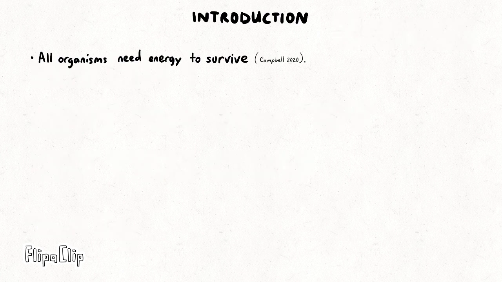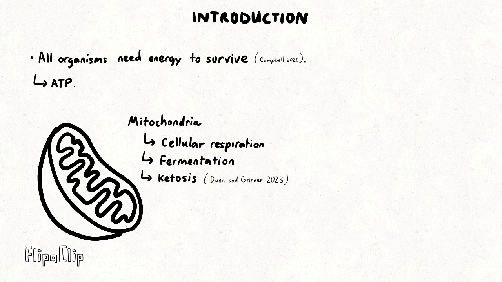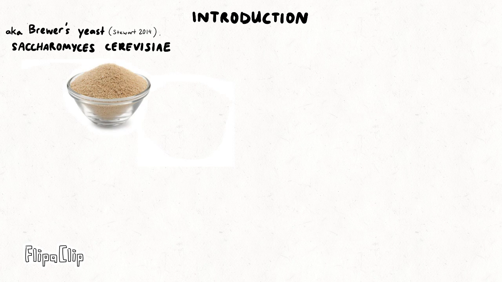All living organisms on Earth need energy to survive. This energy is present in the form of potential energy and is found in the bonds of a molecule called ATP. ATP is produced at a cellular level by the mitochondria and through a variety of ways, either through cellular respiration, fermentation, or ketosis. But in this video, we'll just be focusing on fermentation, specifically alcohol fermentation of the species Saccharomyces cerevisiae, also known as brewer's yeast.